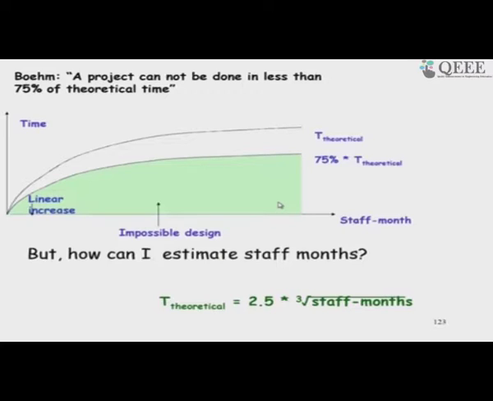That was his analysis: if you have estimated it to last 1 year, then you can at most do it in 9 months, that is 75% of 12 months.